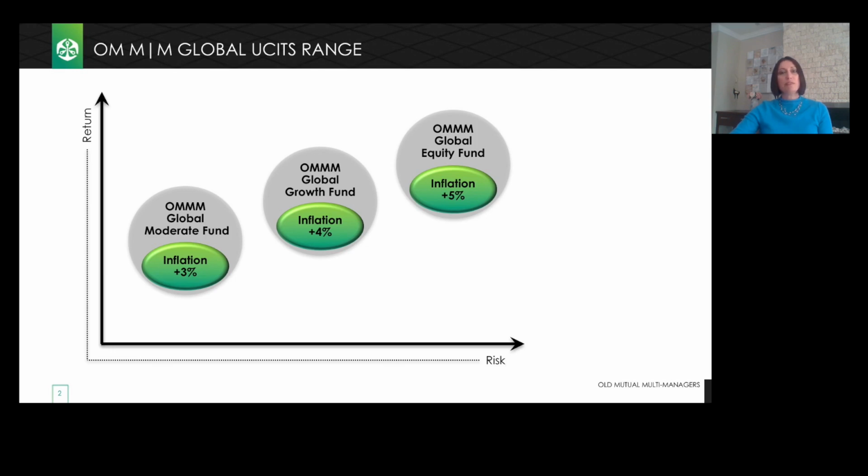The range offers 3 different risk-return profiles that aim to deliver real returns to investors over time. Now, starting on the left-hand side of the graph, we have Global Moderate, a typical balanced type portfolio, aiming to deliver a real return of 3%. In the middle, we have Global Growth, a more aggressive version with a 4% real return objective. And on the far right, we have our pure global equity offering that aims to deliver a 5% real return over the longer term after accounting for all investment-related fees and charges.